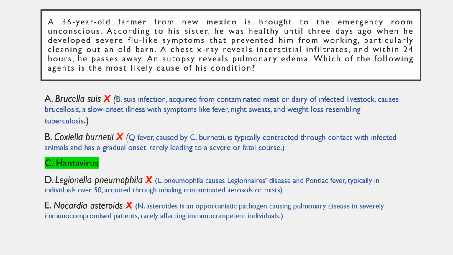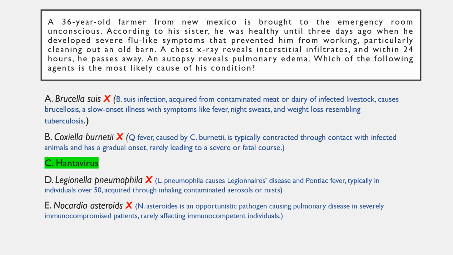Option B is incorrect because Q fever, which is also known as quarry fever, is caused by Coxiella burnetii and is usually acquired via contact with the infected tissues or body fluids of sheep, goats, cattle, or cats. Q fever has a more insidious onset and rarely follows the fulminant and fatal course described in this patient.